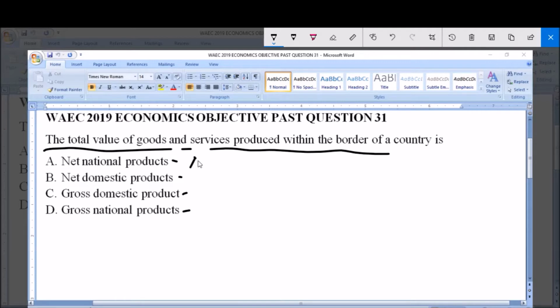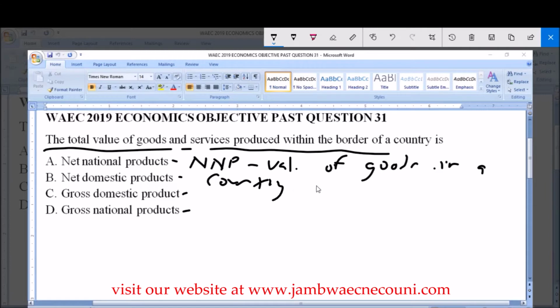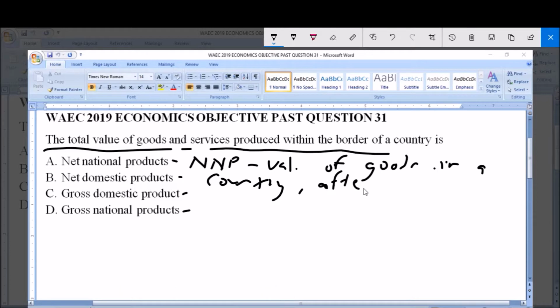So net national product, or NNP, is the total value of goods produced or services provided in a country during one year after depreciation of capital goods.